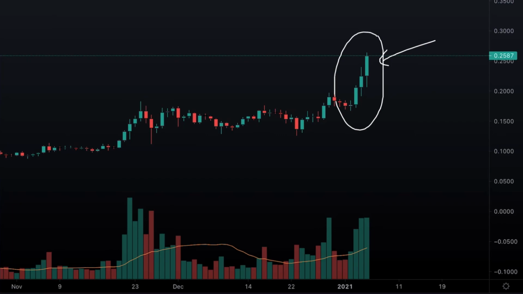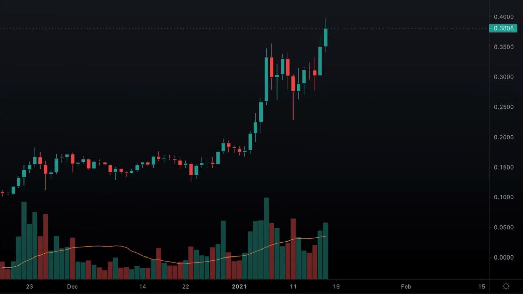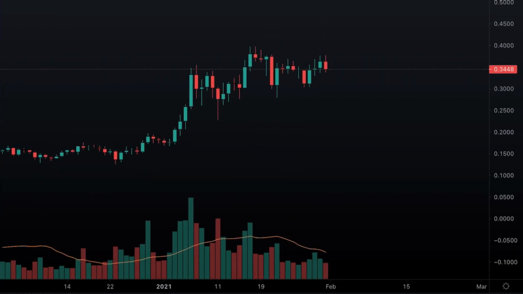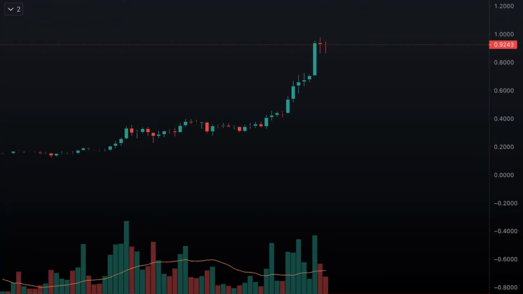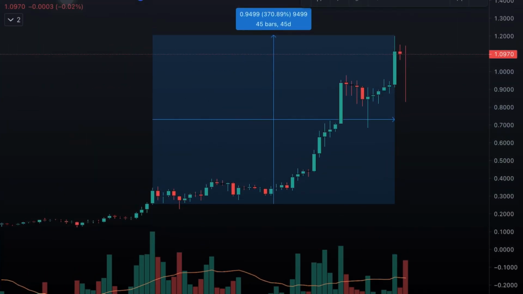Now, let's see how this plays out. As you can see, the market had a big increase in price, which led to 370.89% increase.